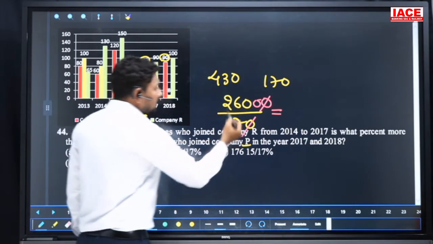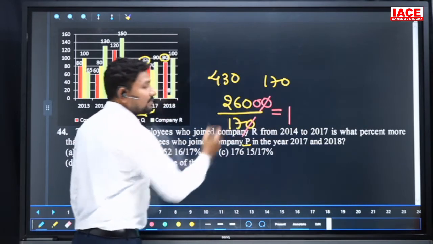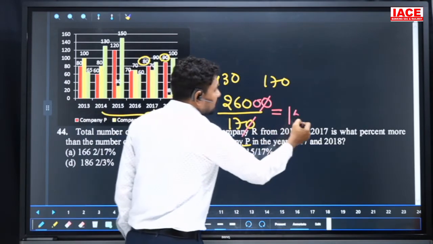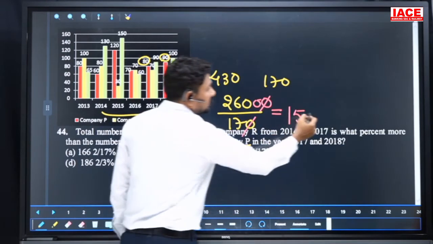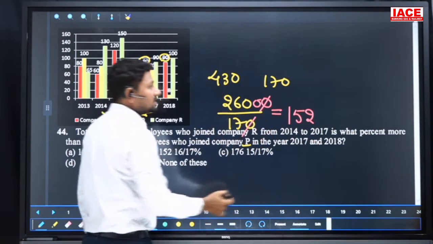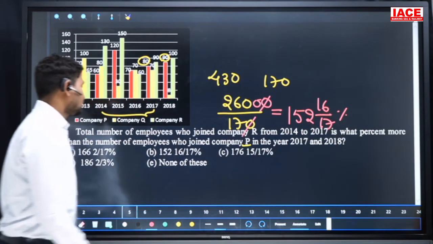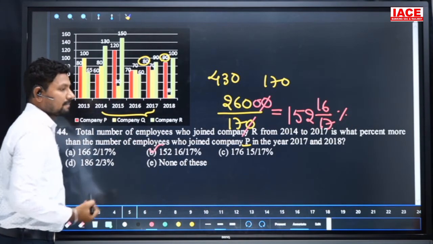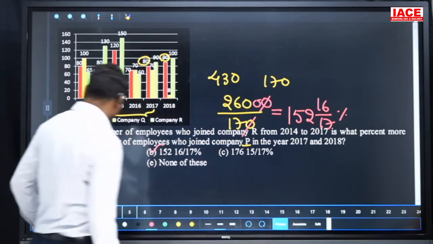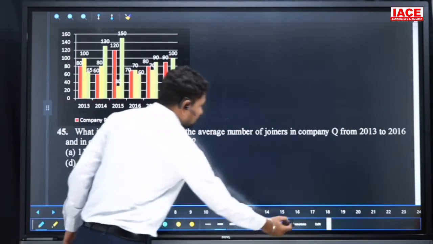So here 17 is dividing. 17 1 is 17, remaining value is 90. 17 5 is 85, remaining is 50. 17 2 is 34, remaining value is 16. So 152 and 16 by 17 percentage. Our option is B. Move for the next one.